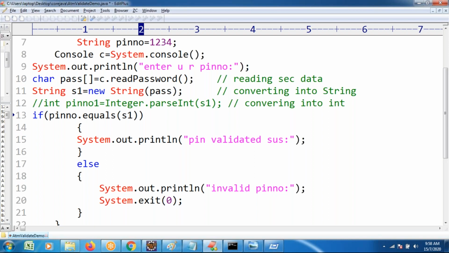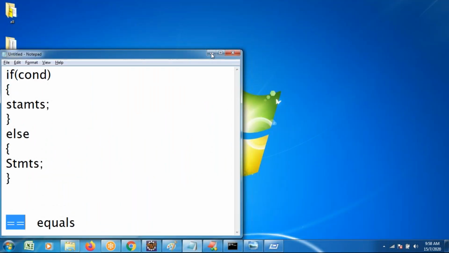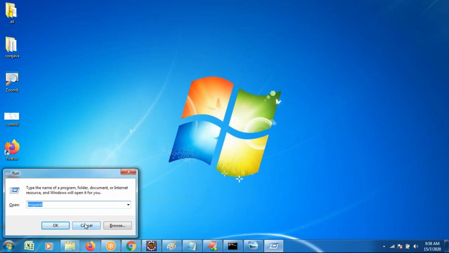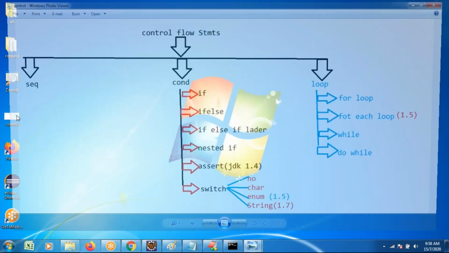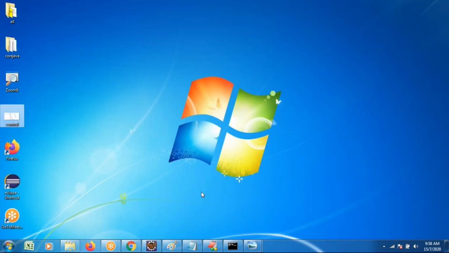Try to observe this one. Now I wanted to concentrate on small applications. I wanted to write one small case study to demonstrate the if else if ladder or nested if. Until now we checked only a single condition, using if else. But sir, where can we use the if else if ladder? Suppose you wanted to work on a payroll based application, as an end user who wanted to know the payroll application. So I'm going to write a small case study for that.